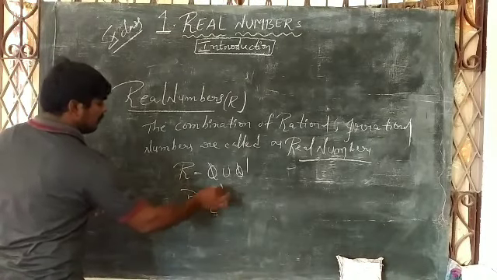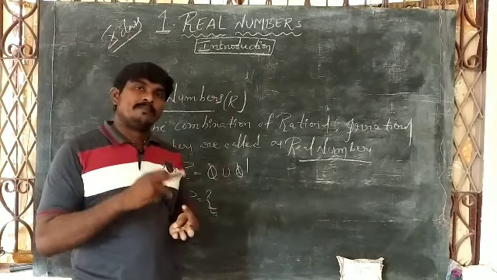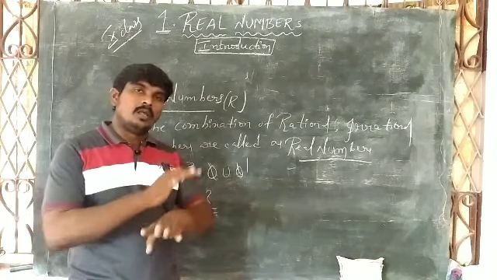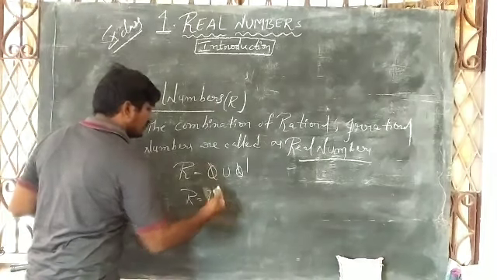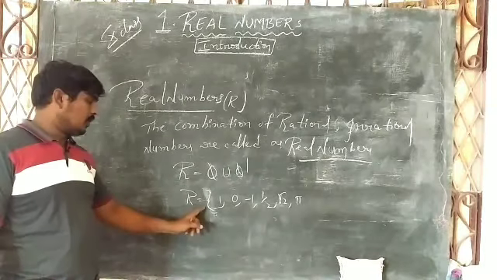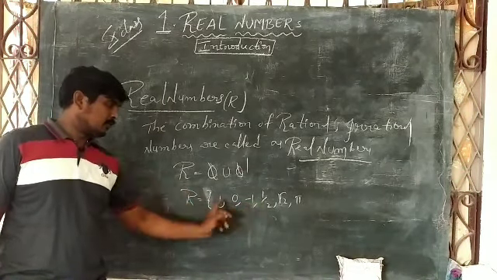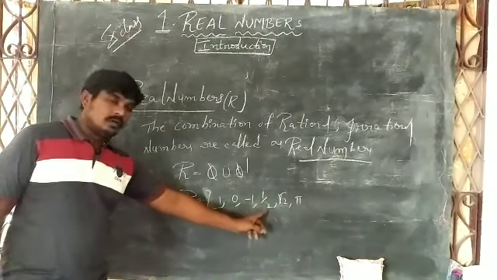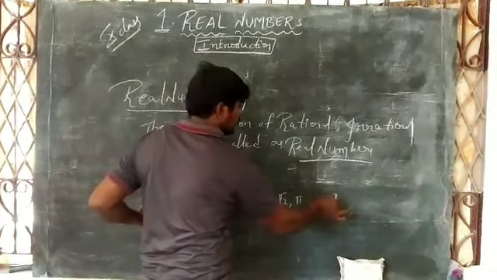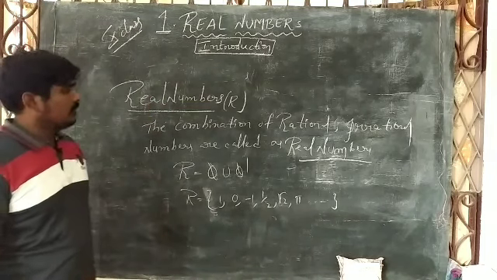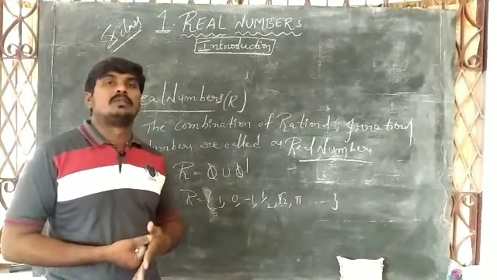Okay, students. The numbers that we have discussed up to now will all be there in the real numbers. Natural numbers, whole numbers, integers, rational, irrational, all numbers will be there in the real numbers. R is equal to real numbers. These are all examples for real numbers: 1, 0, minus 1, 1 by 2, natural numbers, whole numbers, negative numbers, p by q form, that means rational numbers, irrational numbers, all will be there in the real numbers only, and so on. Okay, students. How to represent these numbers on the number line, you also know very well. So please recall that one.